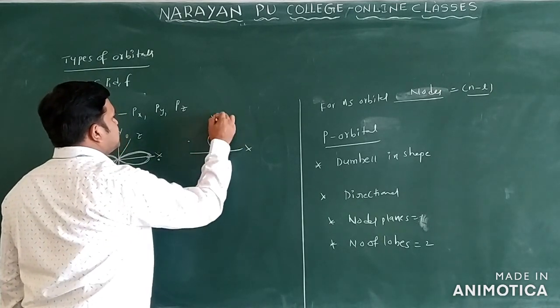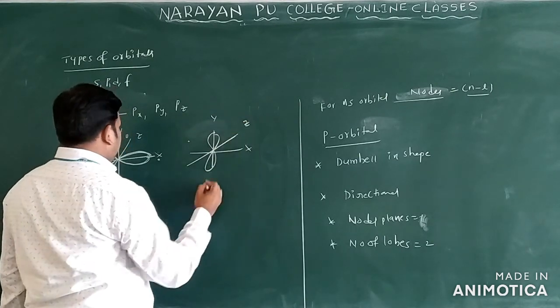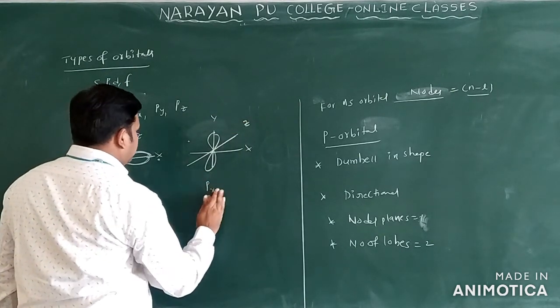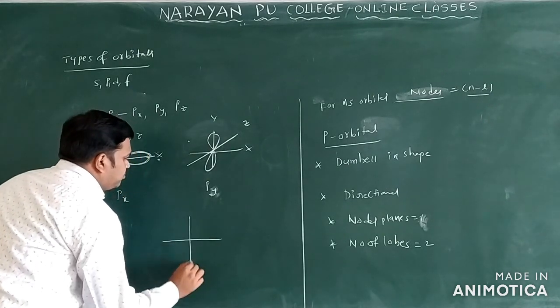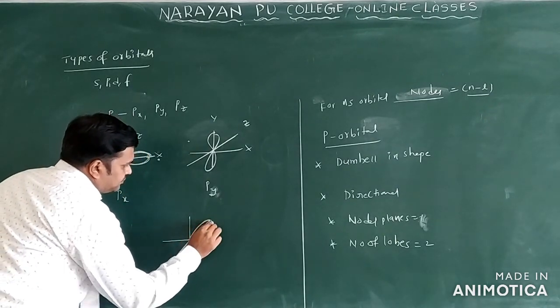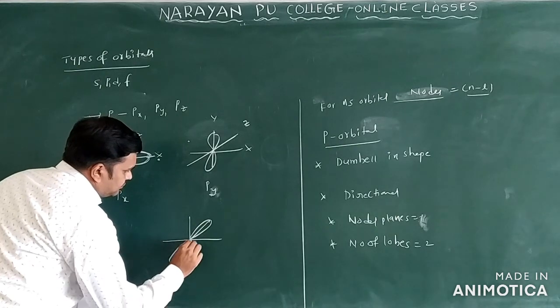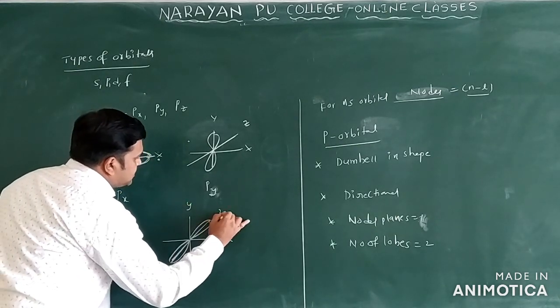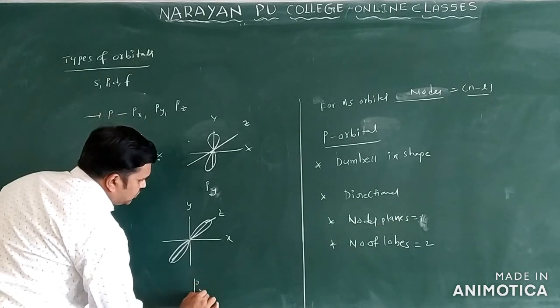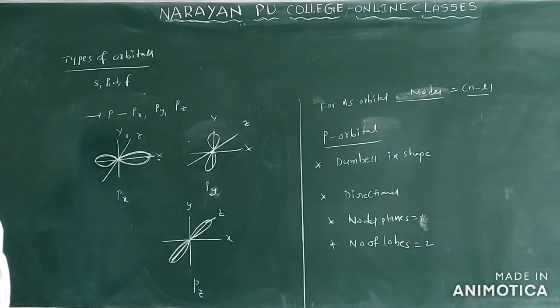Now we can see the py orbital. This is x, this is y, and this is z. This is py only. And one more orbital we have, pz only. So this is x, this is y, and this is z. It is the pz orbital only.